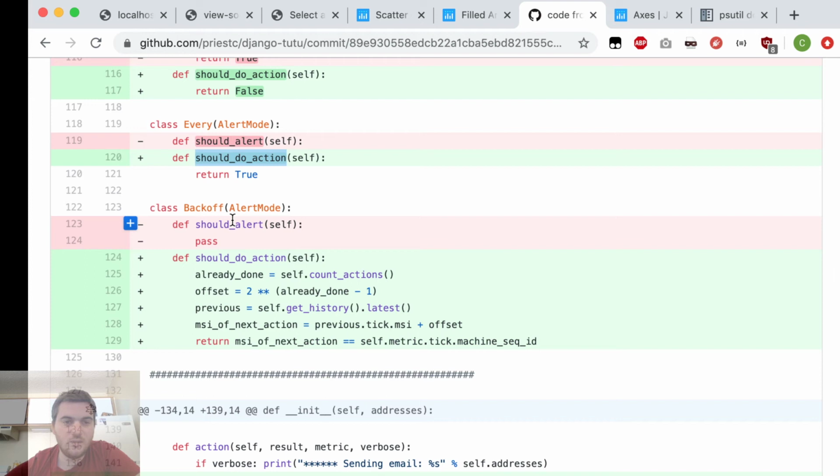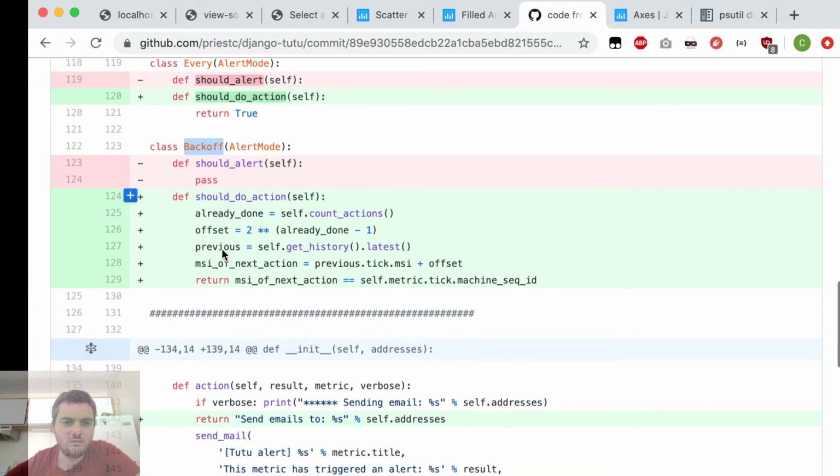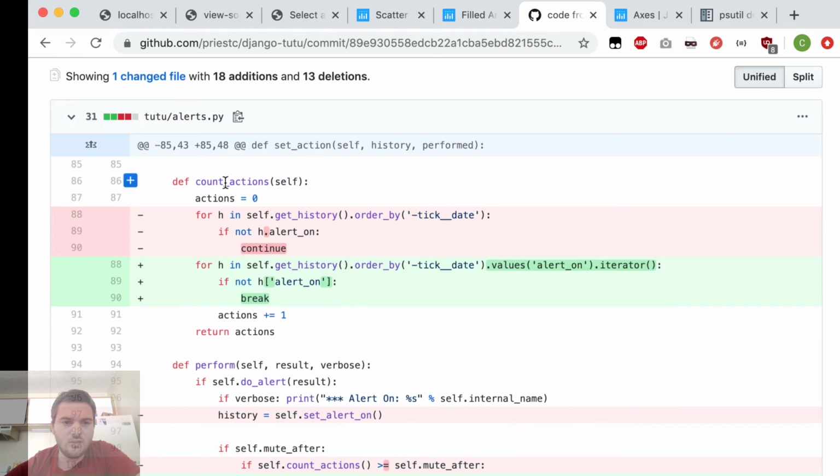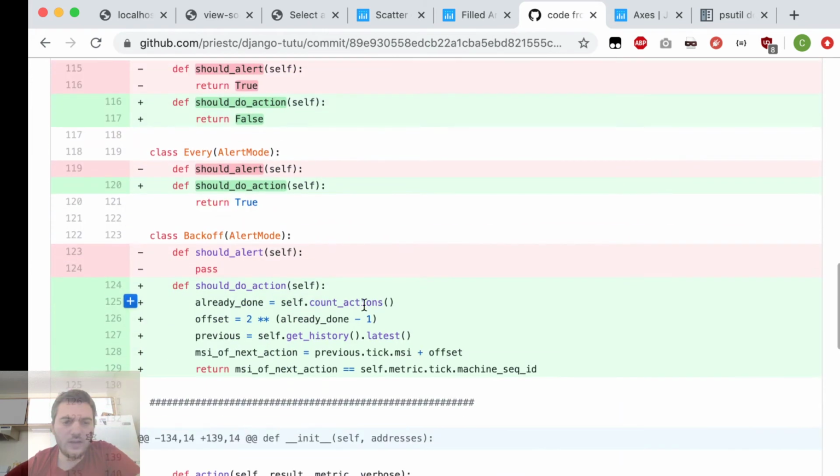And then the main thing I did yesterday was I implemented this incremental backoff. Essentially, we count the number of actions, and this was this function right here, which I wrote maybe 2 videos ago. We count the number of actions, and then we calculate the offset by plugging that into this formula.